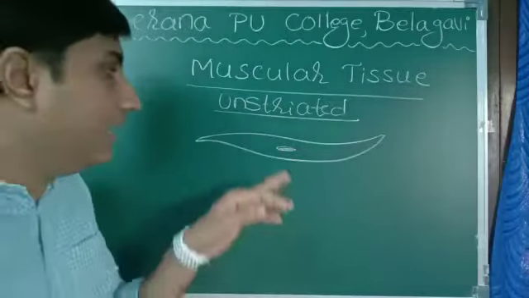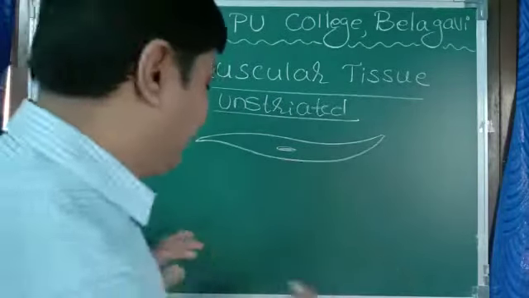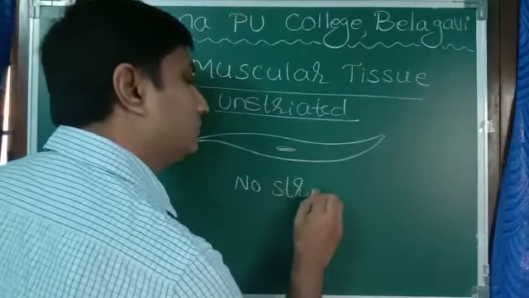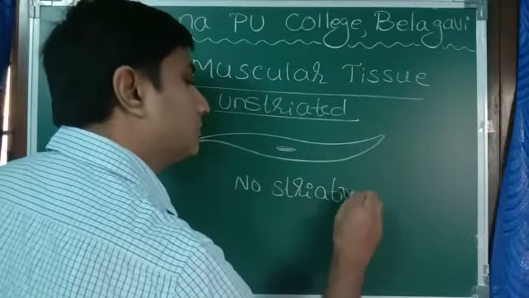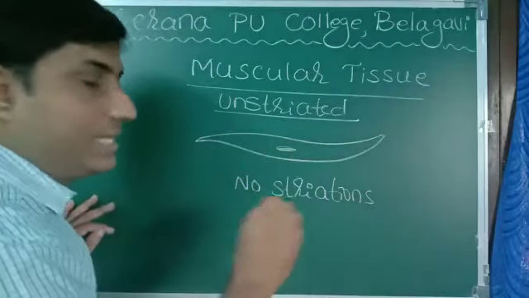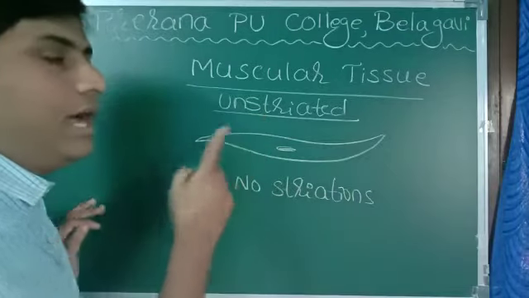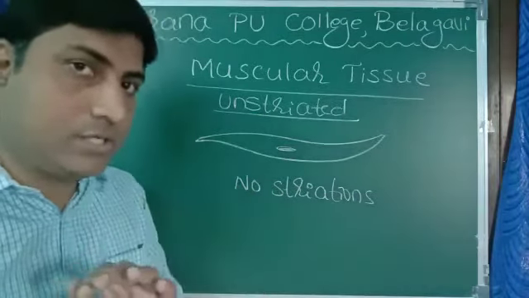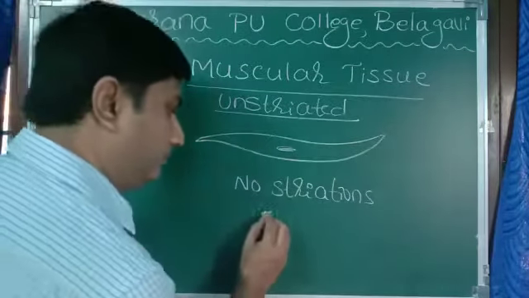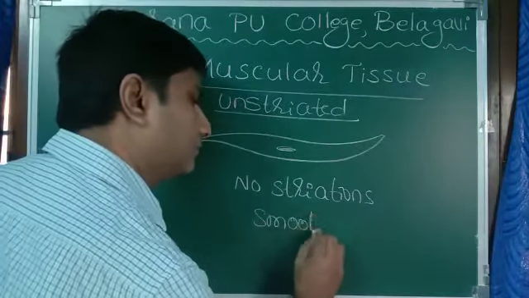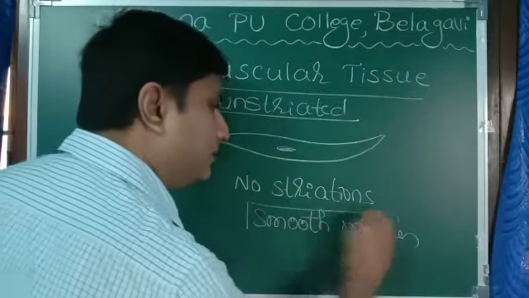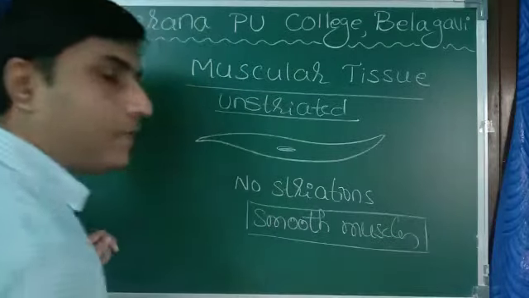Why is it unstriated? There are no striations. Striations means strips, lines, cross lines. They are absent here, so they are called unstriated muscles. You can also call them smooth muscles.